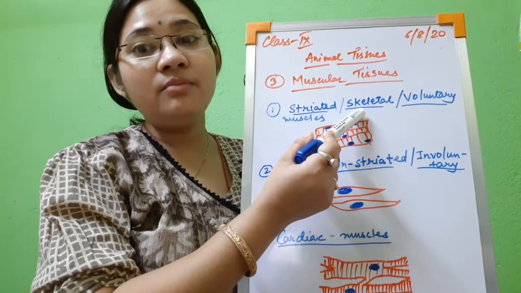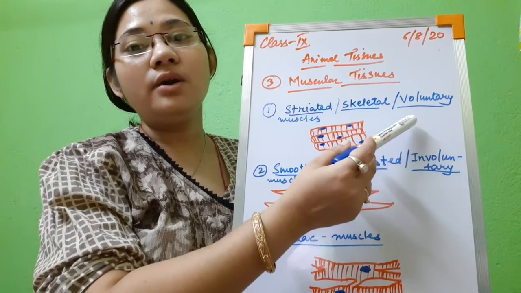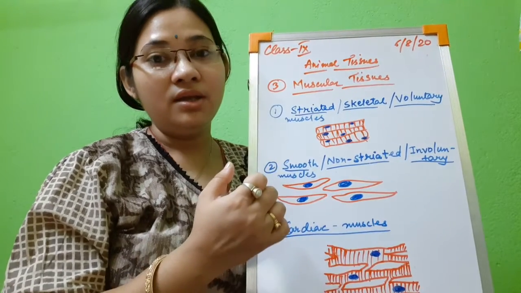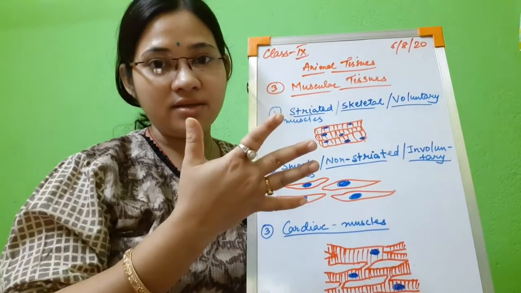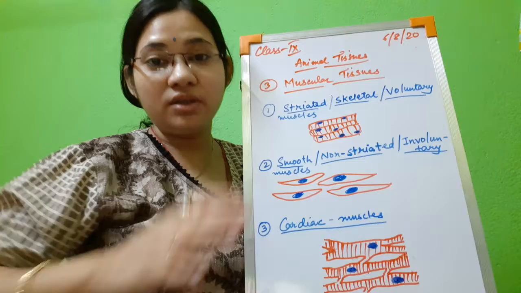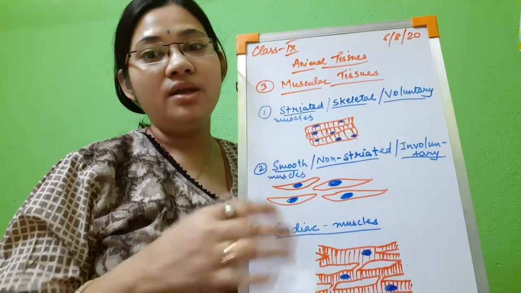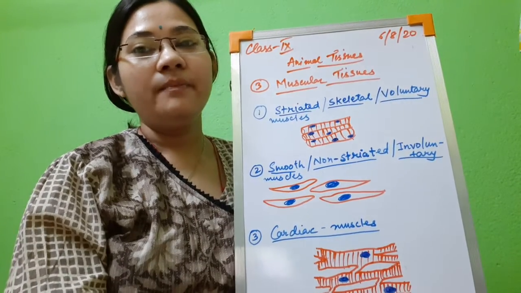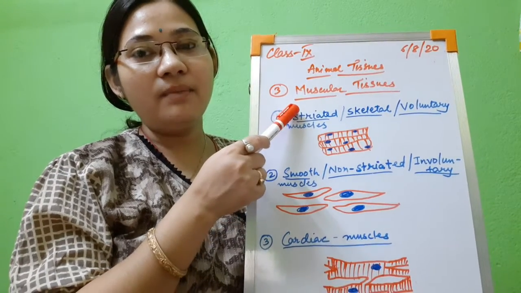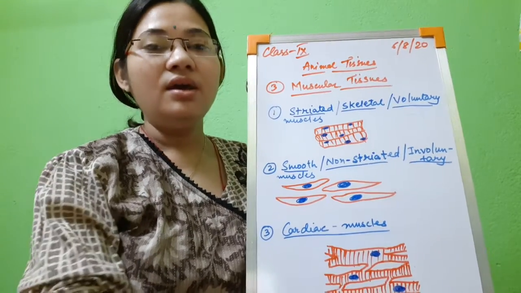They are also called skeletal muscles because they are attached to the skeletal system. So they are present on the bones. And they are also called voluntary muscles because they help in movement. We can move these muscles according to our will, like the muscles which are present in a palm or a hand, or a mouth portion, or our eyelid, or the limbs. The movement of these muscles is under our will, so we say voluntary muscles. So what are striated muscles, skeletal muscles and voluntary muscles? Those muscles which have light and dark bands, they are attached to the skeletal system and they are voluntary in nature. Let us see their structure.